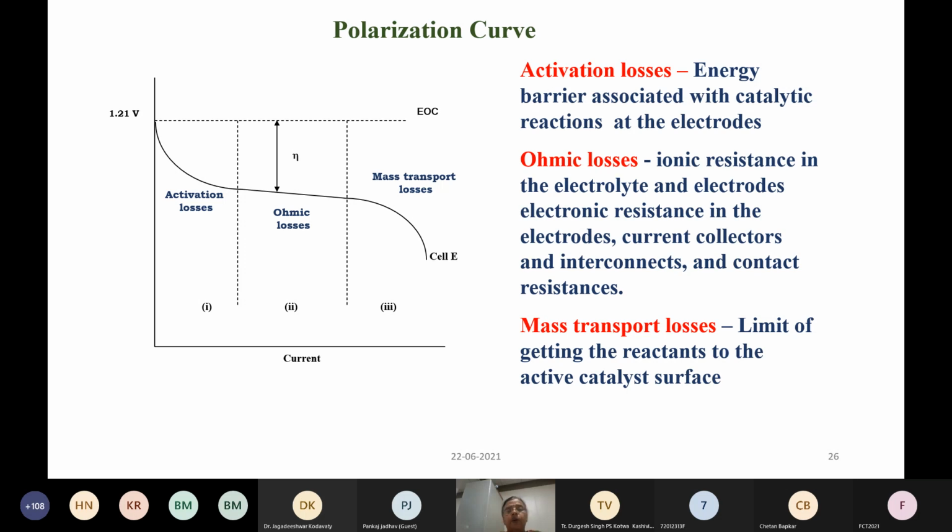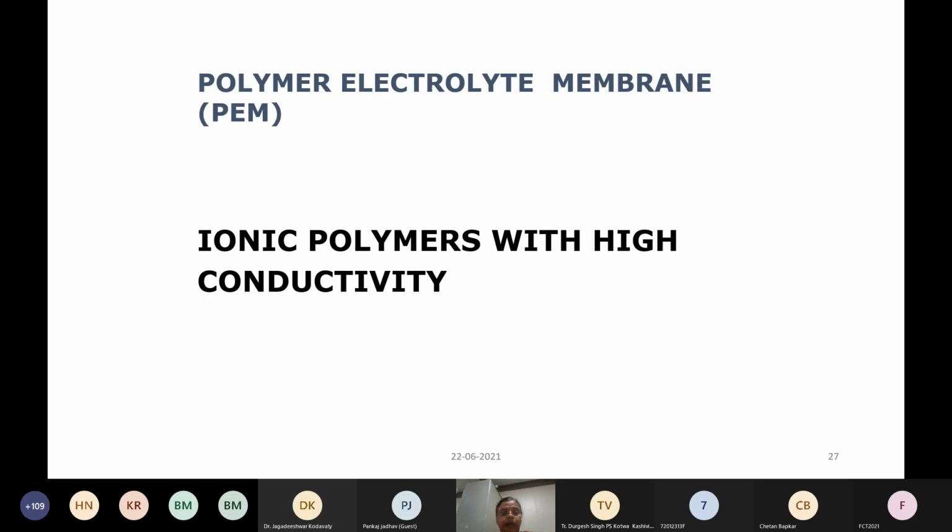Then apart from that, you have ohmic losses, because of the resistances of the electrodes, electrolyte, current collector, all the interconnects and contact resistances. And you also have mass transport losses because of a limitation of the amount of gas that you can feed into the system.